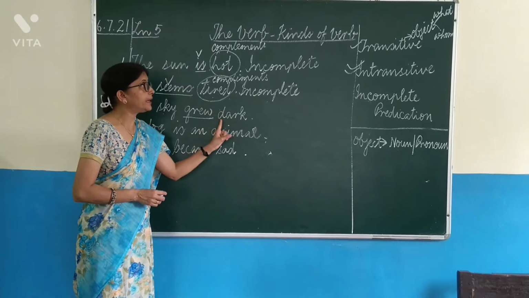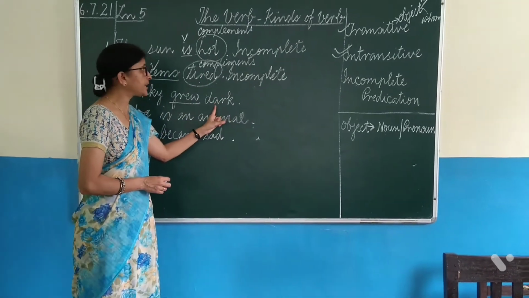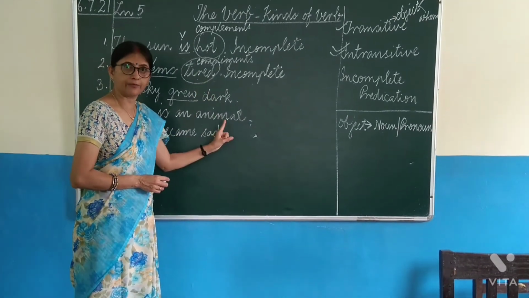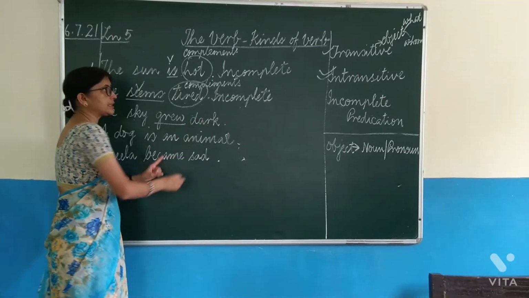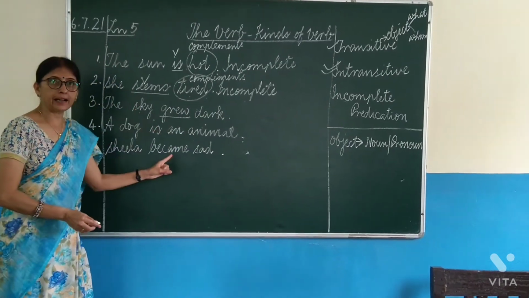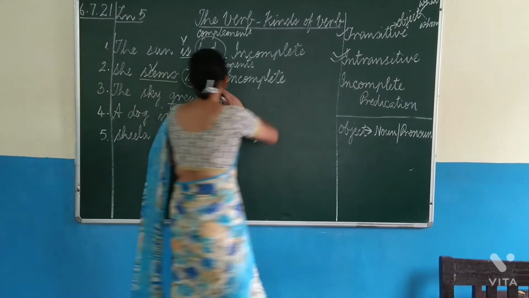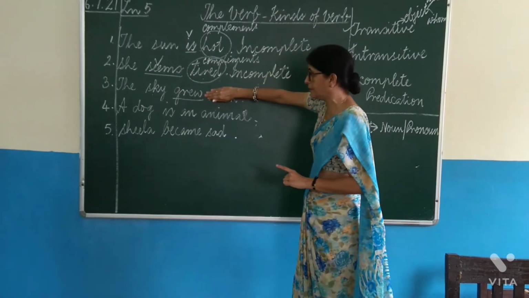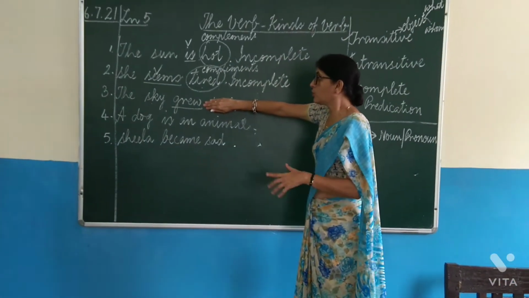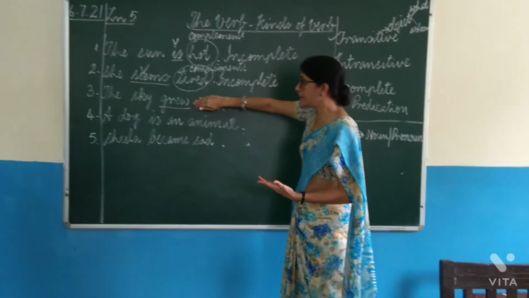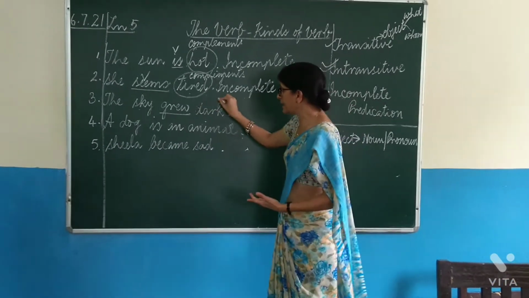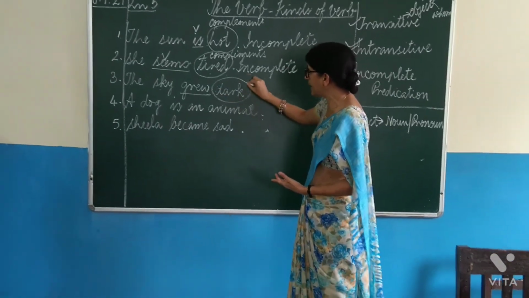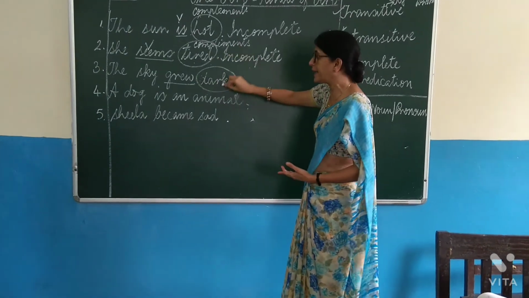So, it cannot be an object. And no object means it cannot be transitive. If it is not transitive, we will look for intransitive. For intransitives, we will always hide after the verb. The sky grew. Grew, something is missing over there. So this dark is the complement which is added to complete the predicate.